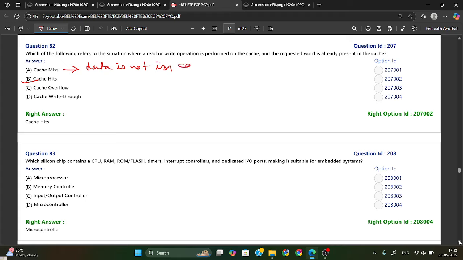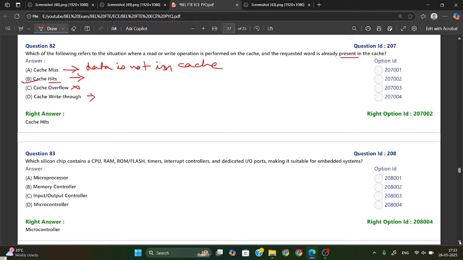And if data is present and found, then it is called cache hit. Okay, and overflow is nothing, there is no meaning of overflow.